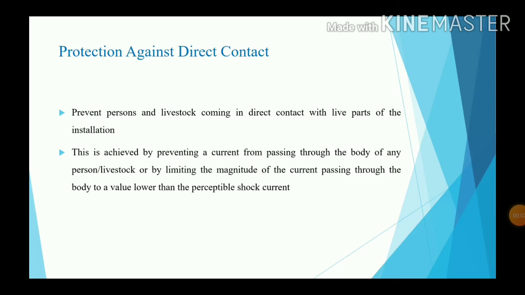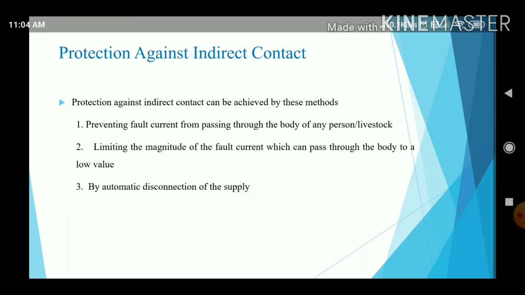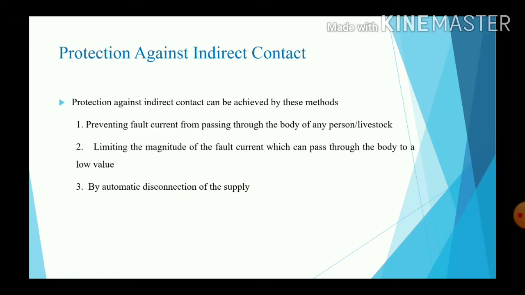Protection against direct contact is achieved by preventing persons and livestock from coming in direct contact with live parts of the installation. The second method is limiting the magnitude of current passing through the body to a value lower than the perceptible shock current. Protection against indirect contact is achieved by preventing fault current from passing through the body of any person or livestock, limiting the magnitude of fault current which can pass through the body to a low value, and by automatic disconnection of the supply.